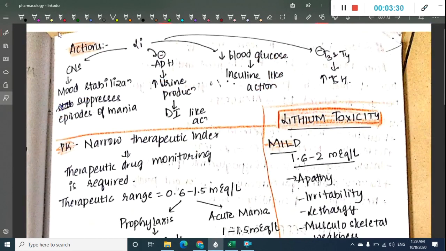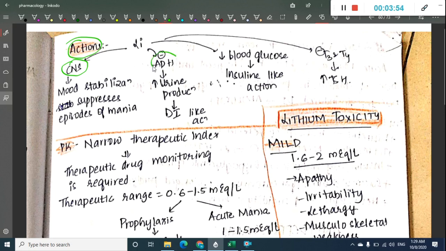Next, once we have seen that, let us see the actions of lithium. Lithium has actions on the CNS. On the CNS, it is a mood stabilizing agent, and it suppresses the episodes of mania.